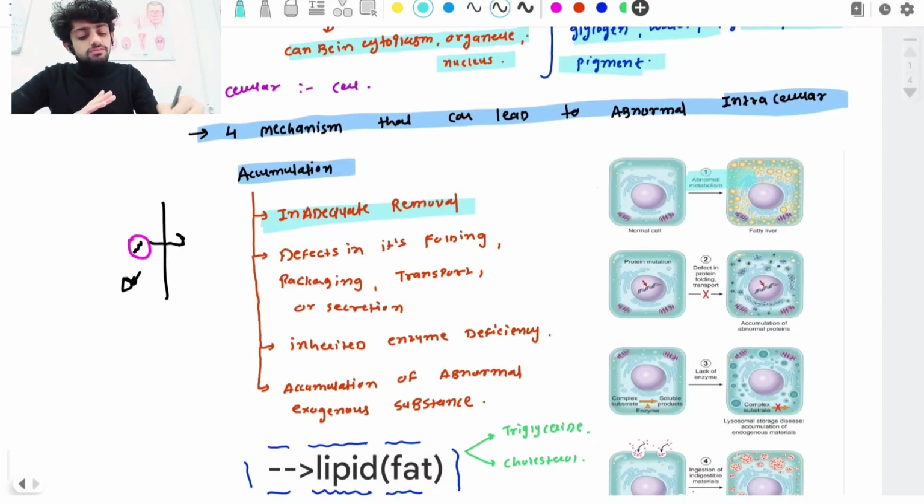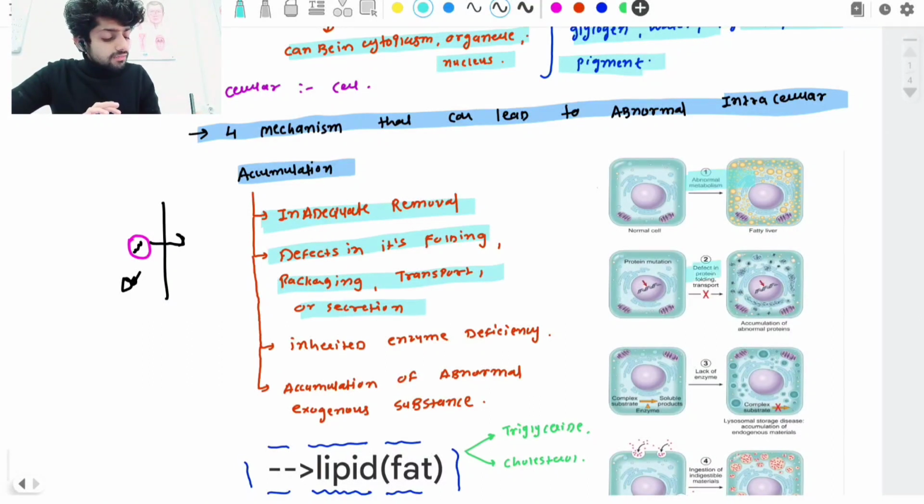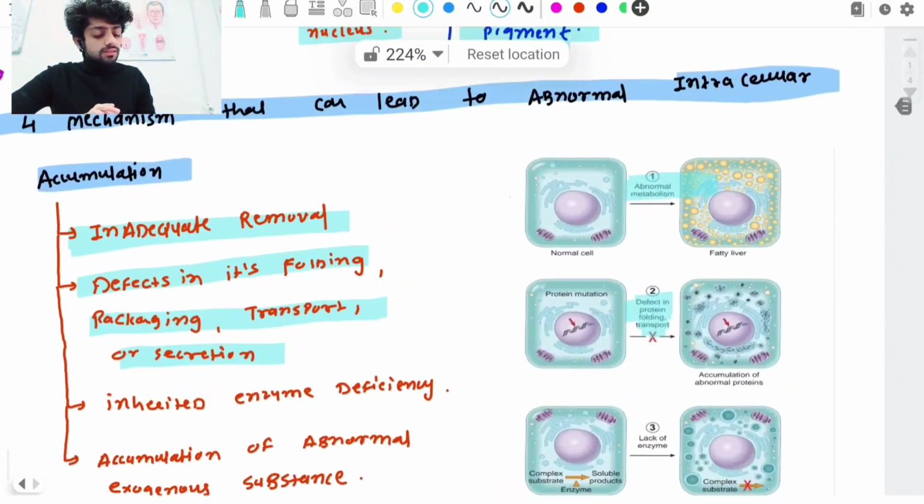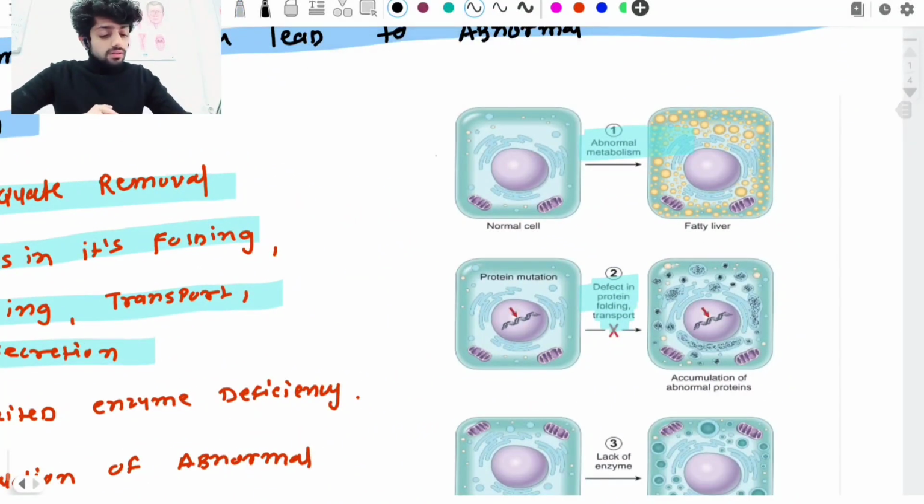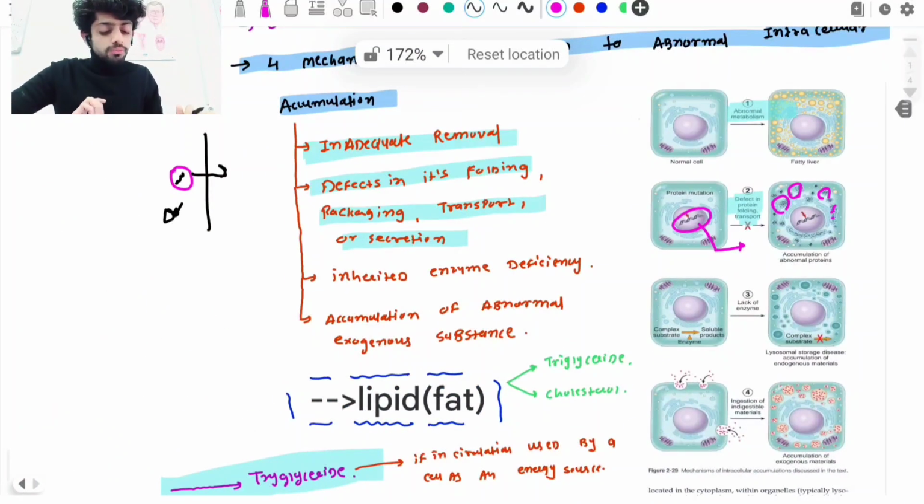So the second mechanism is a defect in folding, packaging, transport, or secretion. Here you can see a defect in protein transport, and you can clearly see in the image one protein accumulated inside the cell. One protein is formed and it is not able to go out from the cell. Many proteins are continuously formed in our cells for normal functioning, so many proteins like this accumulate inside the cells. Okay guys, that can lead to accumulation of protein.